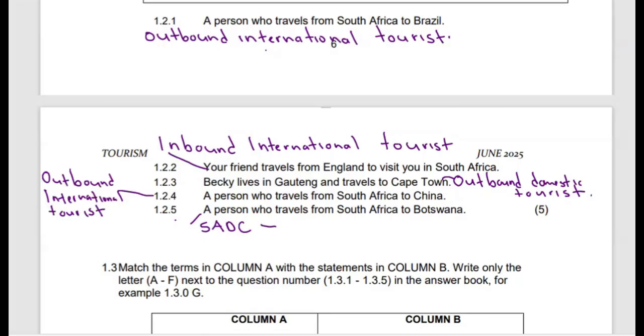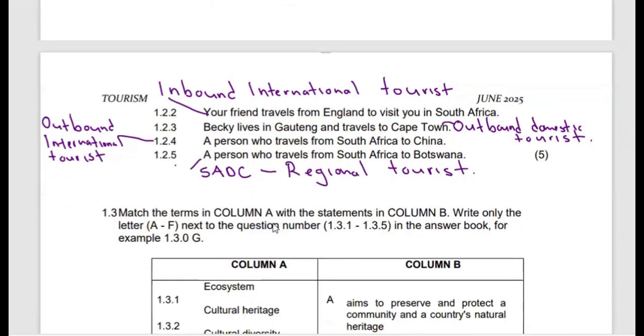So we refer to such a type of tourist as a regional tourist. They are crossing borders, but within the same region, so they are considered to be regional tourists.